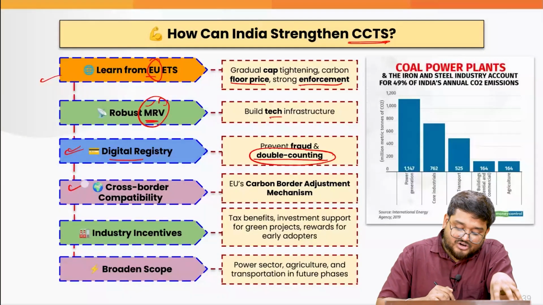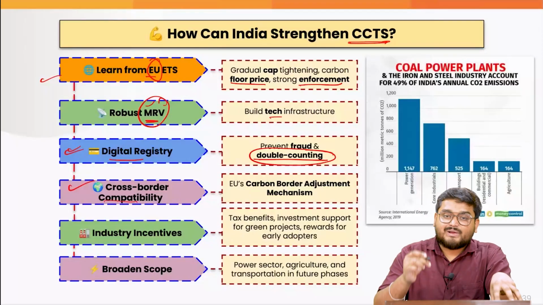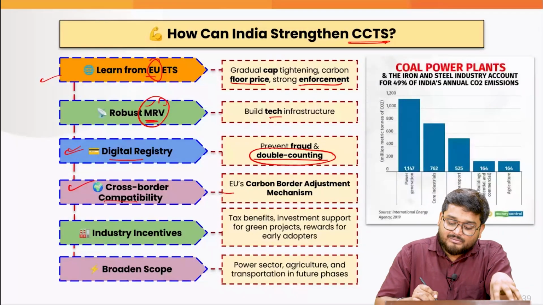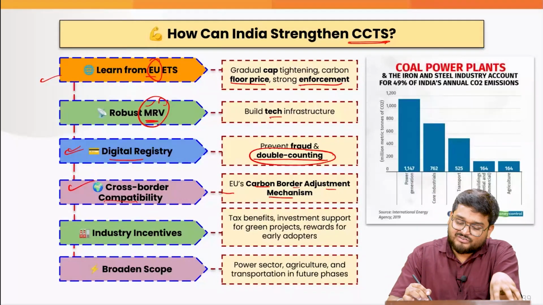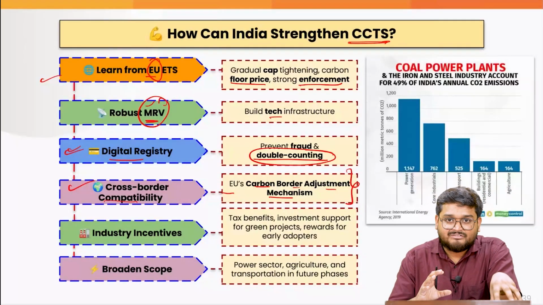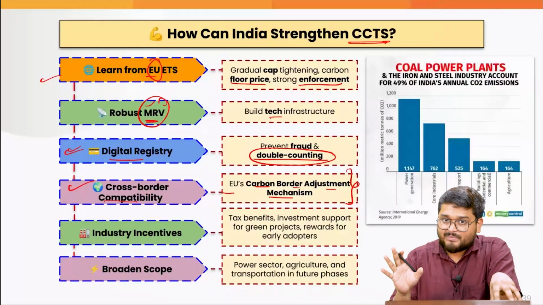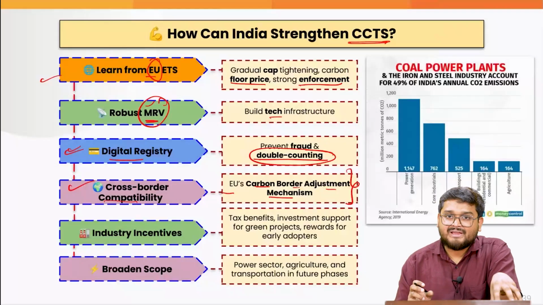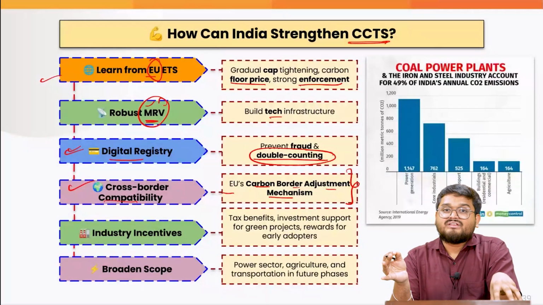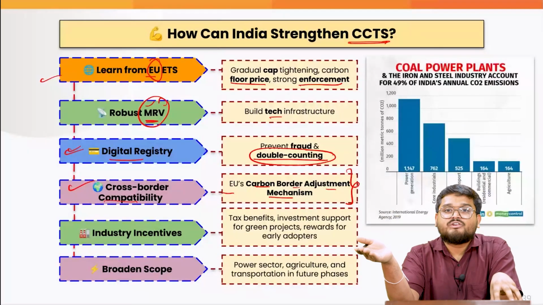Next, cross-border compatibility must be looked at from the perspective of the European Union's Carbon Border Adjustment Mechanism, because this CBAM initiative of the EU, which India is not a part of, prescribes that only goods with a low carbon footprint will be imported into the European Union.